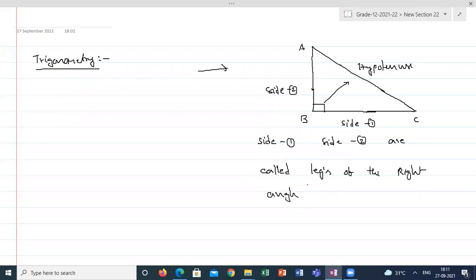These legs only will form the right angle triangle. The angle between these two legs is only the right angle. Hypotenuse will never participate to form the right angle. The shorter sides only will form the right angle. That is also one more point you have to keep in mind.